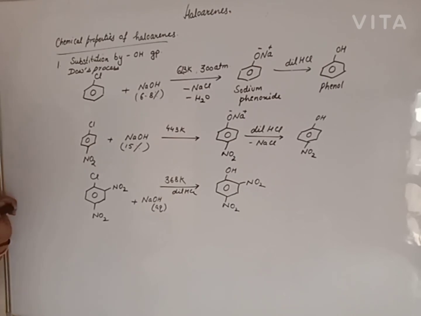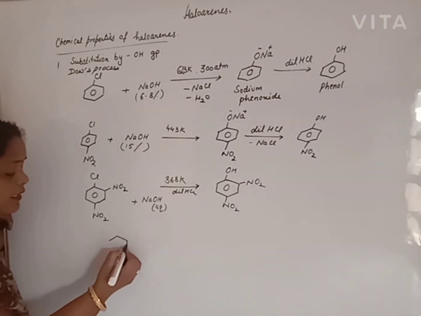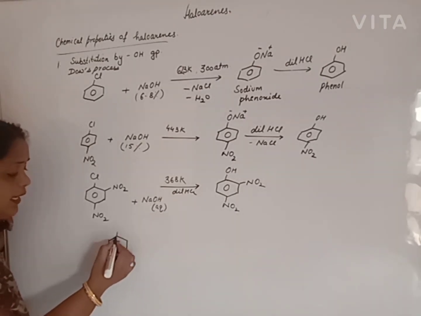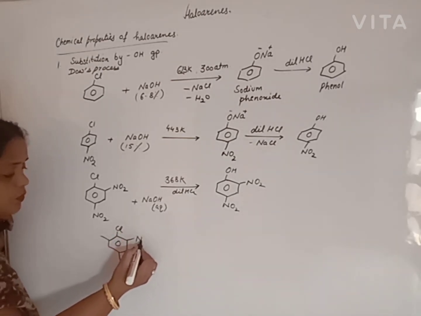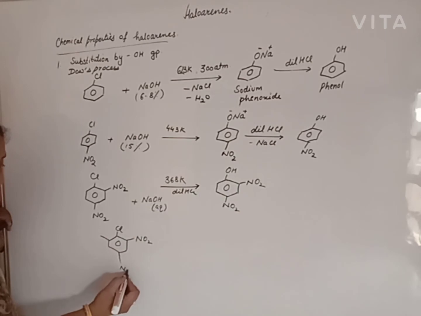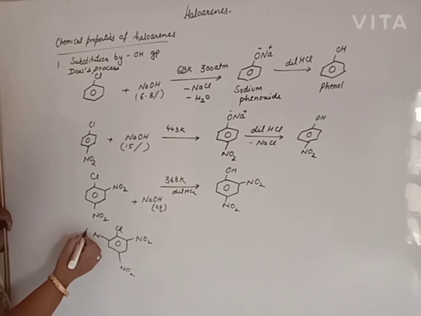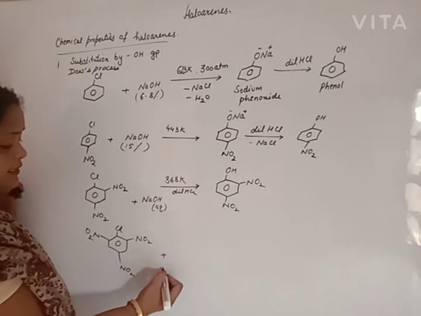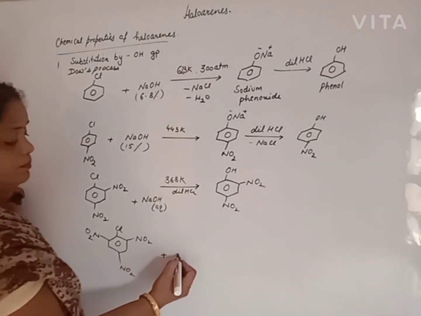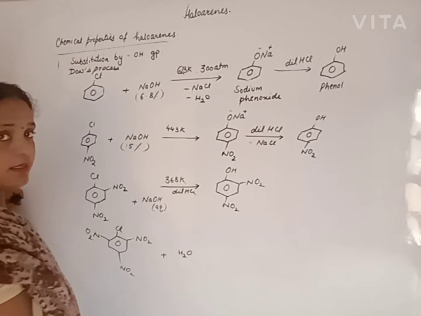Because reactivity increases more. And now we will add 3 nitro groups at 2, 4, 6 positions. This trinitro chlorobenzene must react with water.